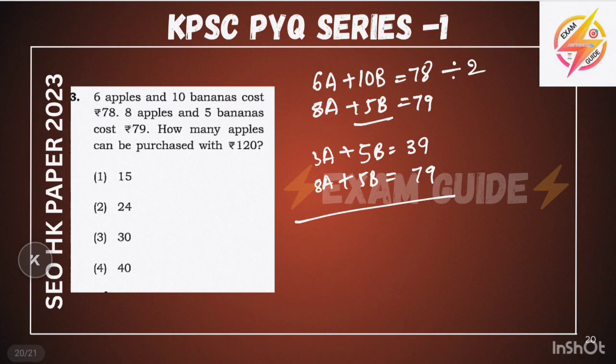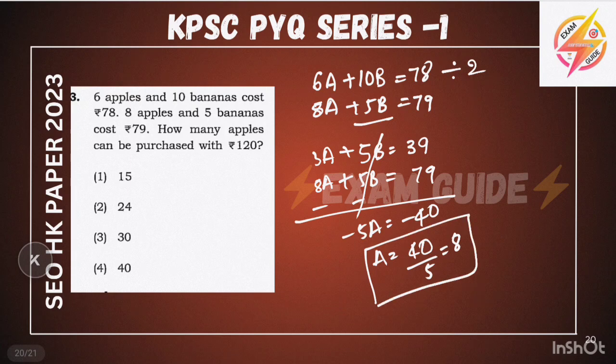Okay, I will subtract both. Minus 5a is equal to minus 40. So a will become 40 by 5, which is 8. A value we got is 8. Then, how many apples can be purchased by 120 rupees? 120 divided by 8 is 15. 15 is the answer. 15 apples can be purchased from 120 rupees.